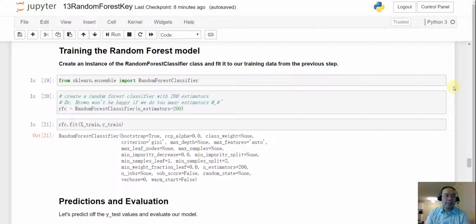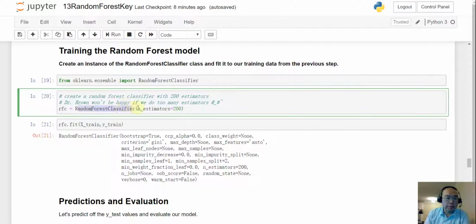Okay everyone, let's take a look at my code. So the first thing, we created a random forest with n_estimators at 200. I have tried this on the Dive server and that's doable. If you want to try that on your local machine, I believe it should also be okay.